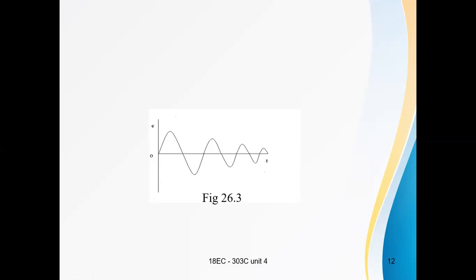If A beta is less than 1, the oscillations go on but the amplitude of the output keeps reducing. Finally, at some time, they are completely wiped off. These oscillations are called damped oscillations. Right? This is the case when A beta is less than 1.